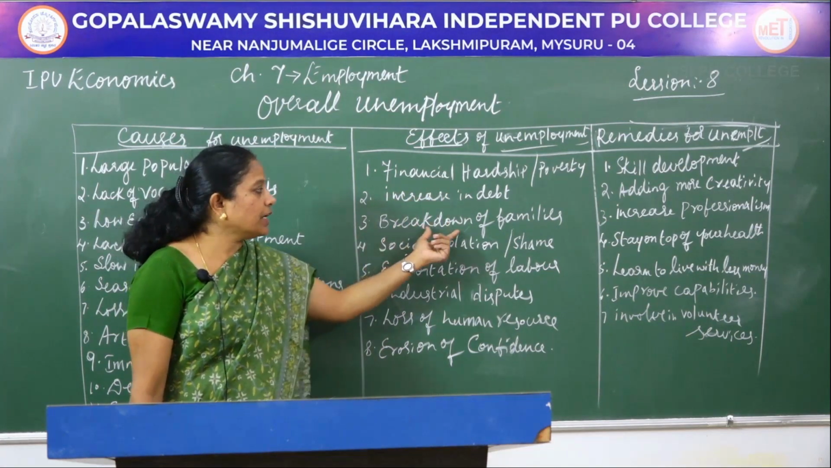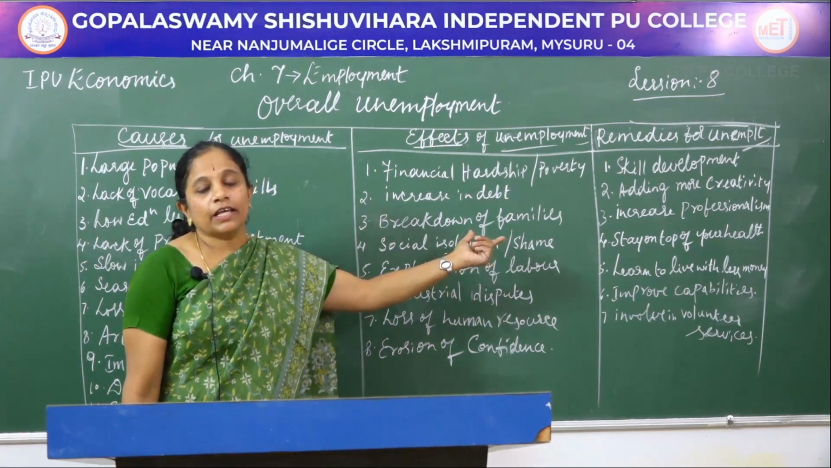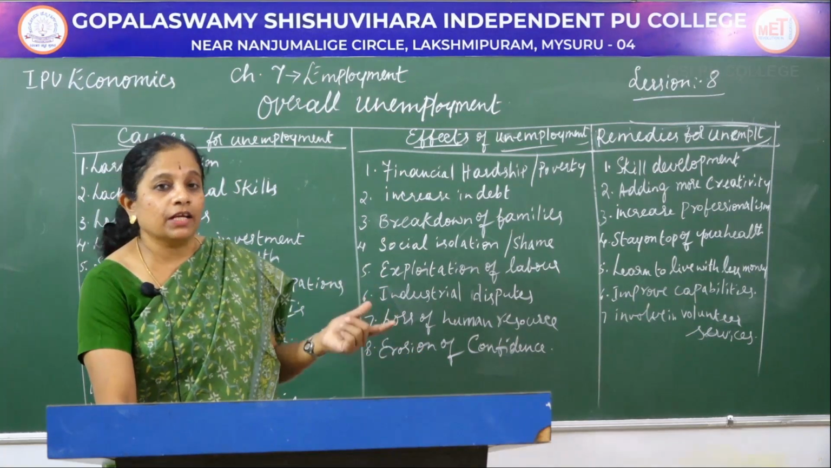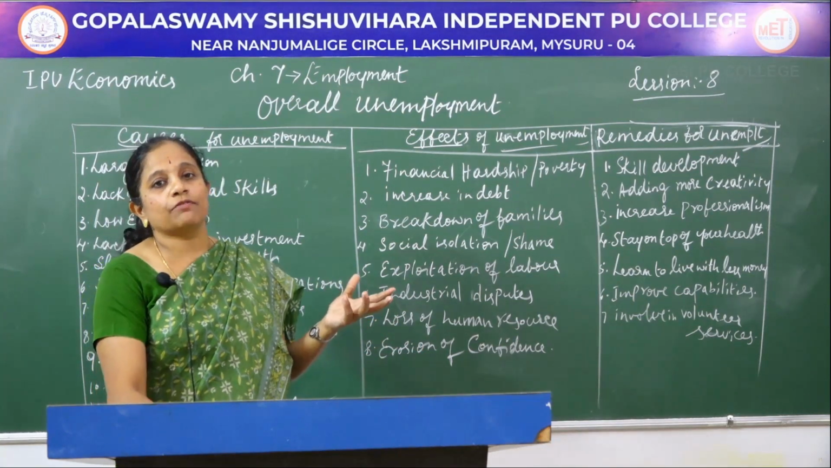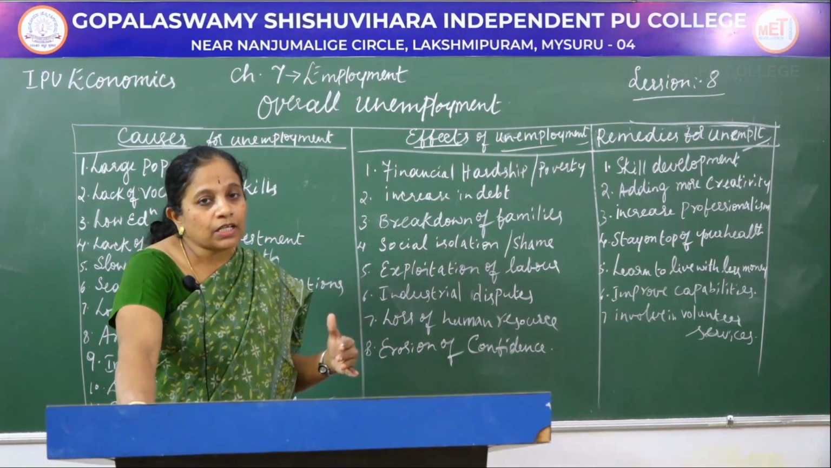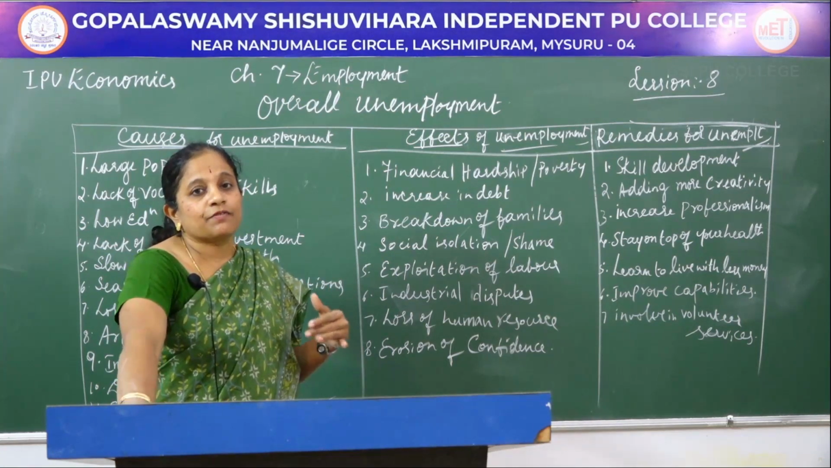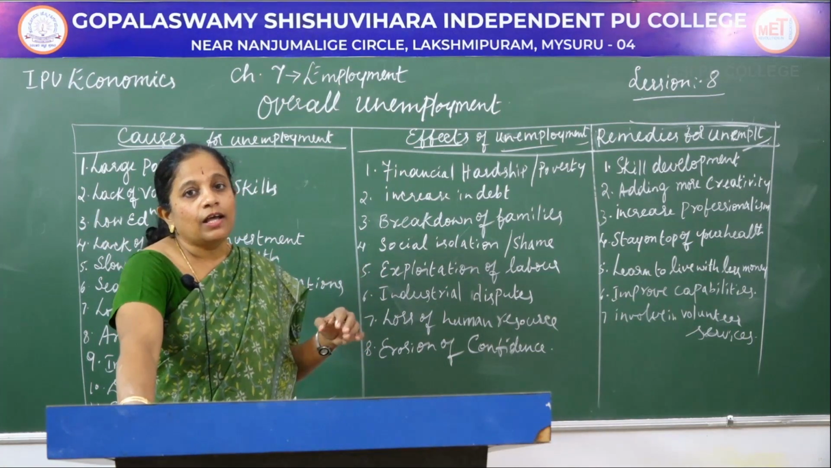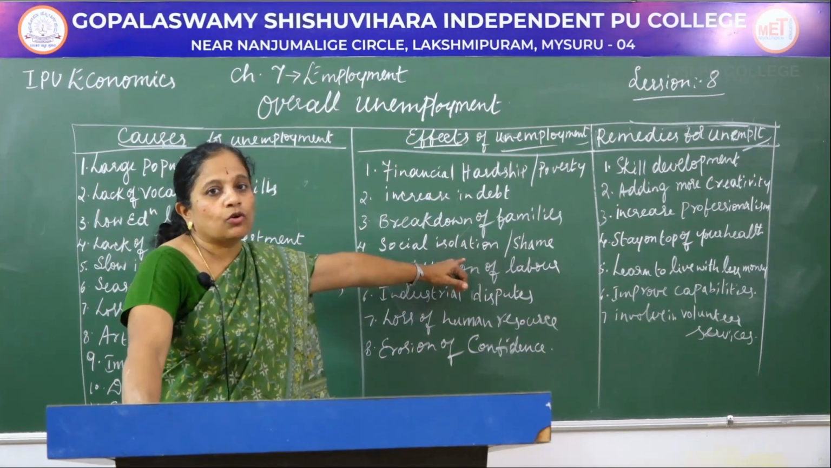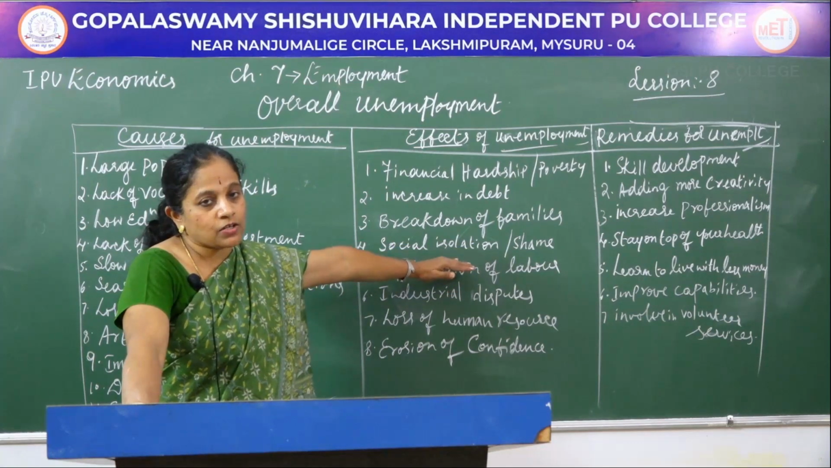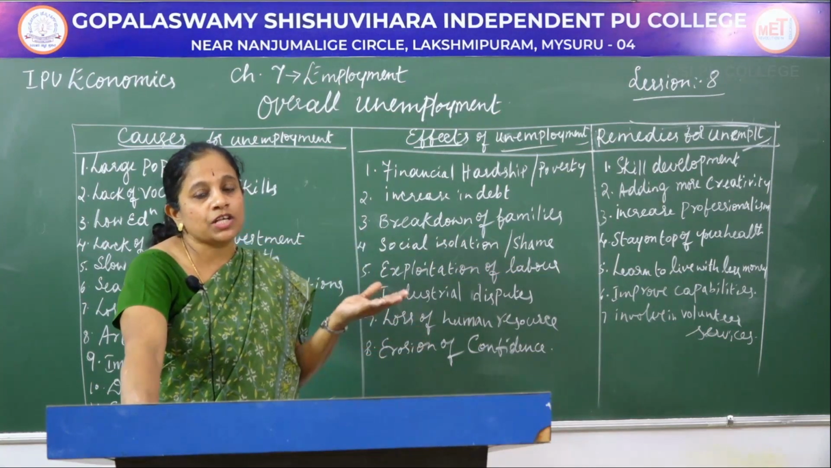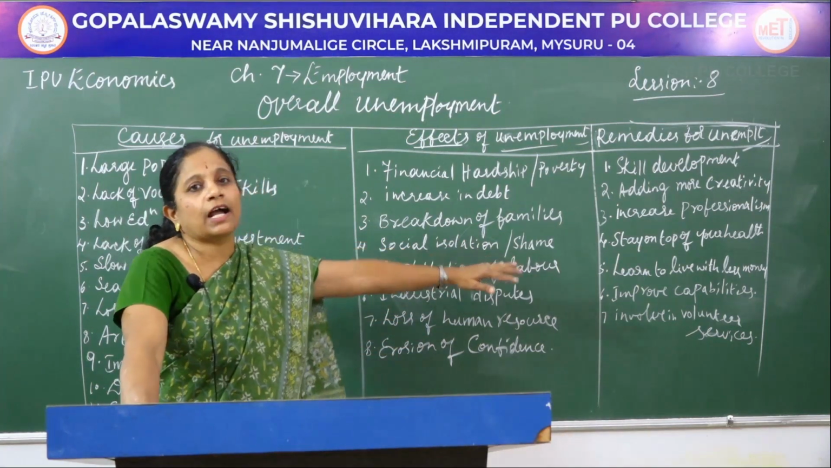The third one is breakdown of families. Because of the inability to feed all the members of a family, families are breaking down, and there are lots of nuclear family setups seen everywhere in our country, and the family properties are also being fragmented, and this fragmentation again is leading to lower development and lower economic growth. Next one is social isolation. Those who are not employed will isolate themselves at home, and they will not easily join the mainstream in society, and they face a kind of shame.